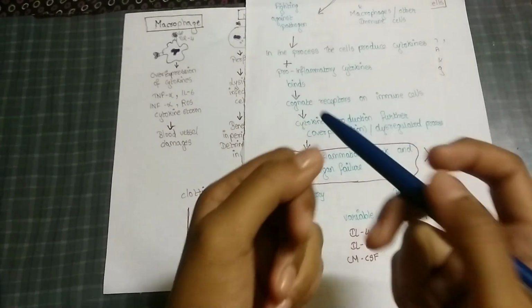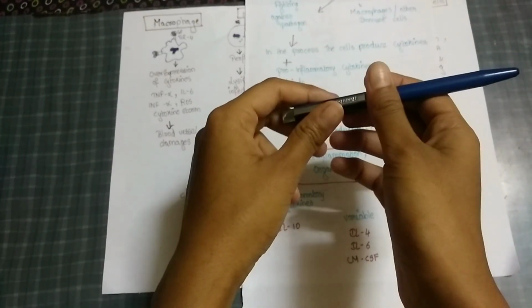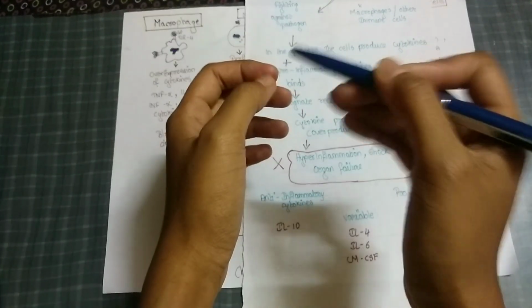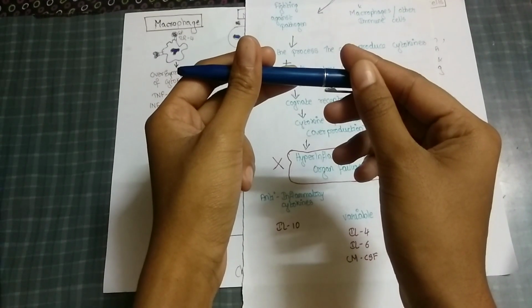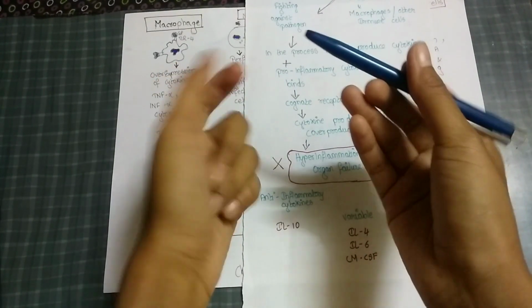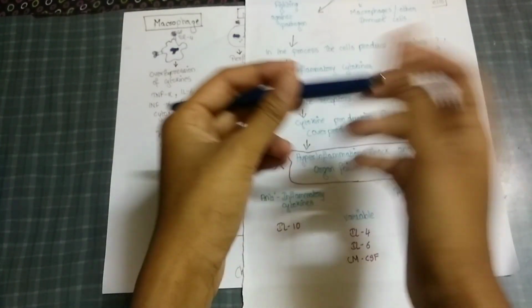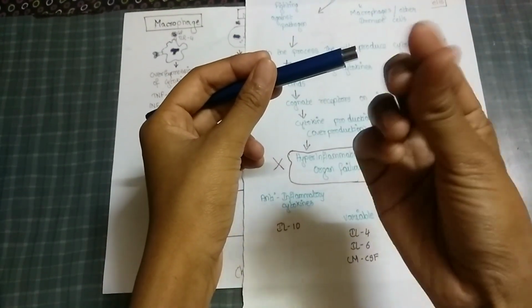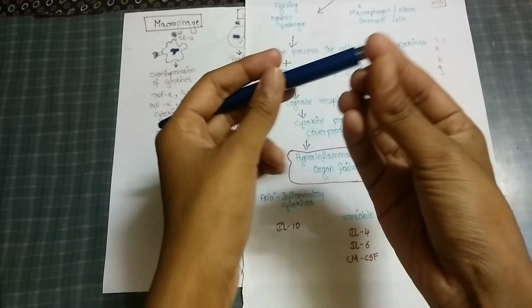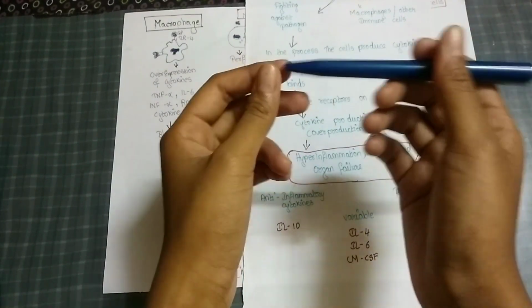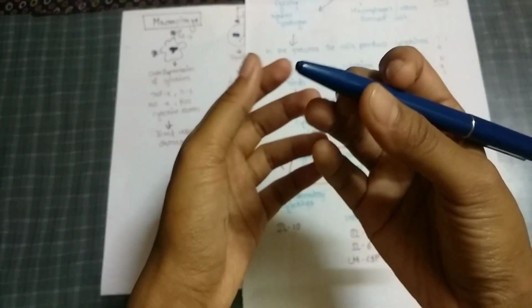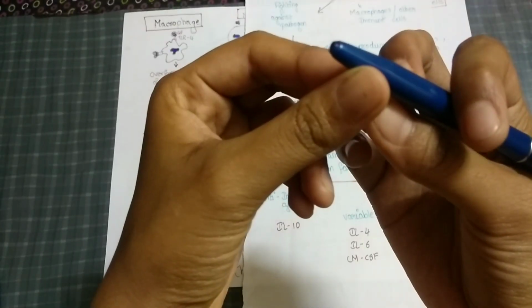To understand this cytokine storm, I thought I would give you an example. Consider this pen. When ink is there in this pen, it will write normally. When the ink is over, you'll refill it. You'll get another refill, put it back, and it will write normally. Suppose you don't get a refill, and you fill the empty refill yourself. You don't know up to what limit you need to fill. Suppose by mistake you filled it till the end and inserted it, and as you write, there will be an overflow of the ink. You can see this overflow of ink here.